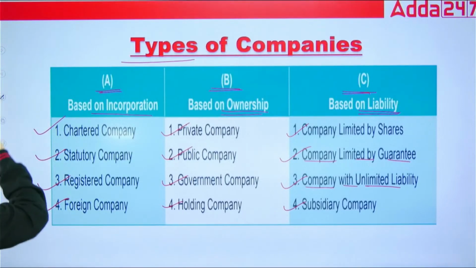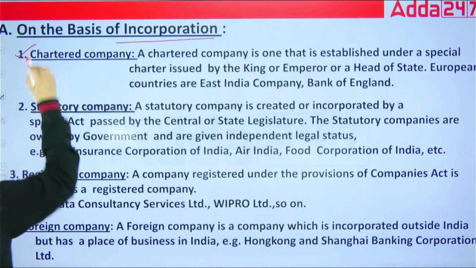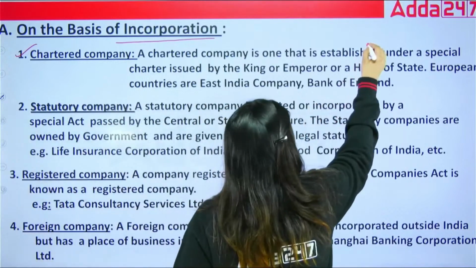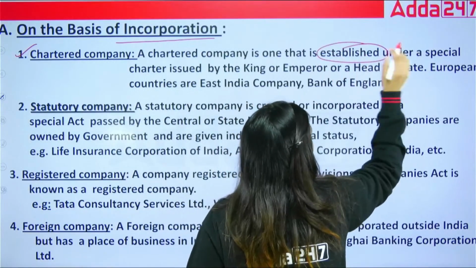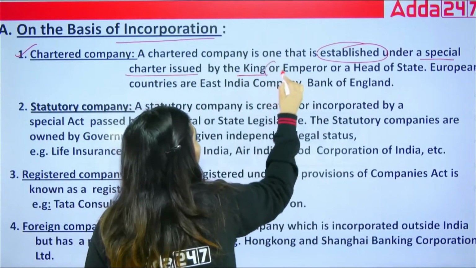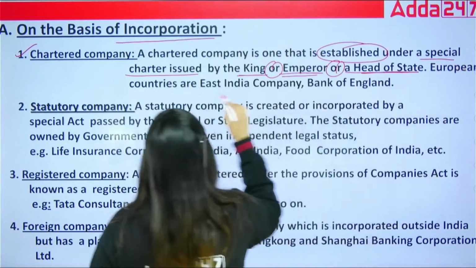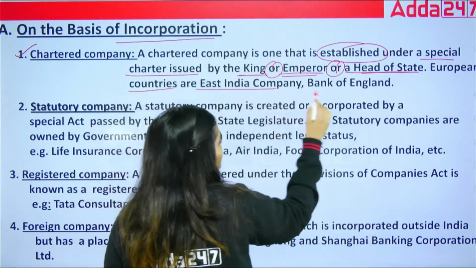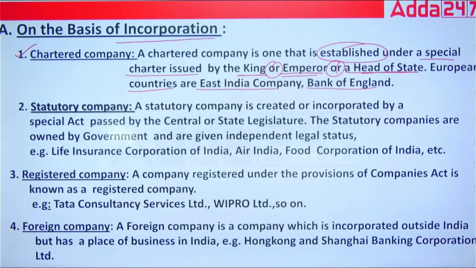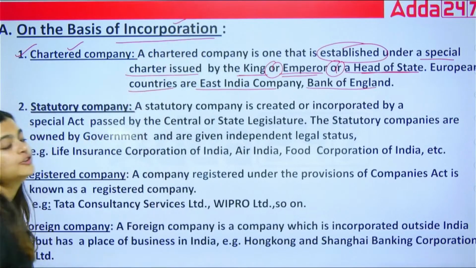So let's start with the first type of company based on incorporation. First is the chartered company. Any company which is established under a special charter issued by any king or emperor or any head of state, like in European countries, East India Company or Bank of England. If this type of company is there, then it is a chartered company, and it is based on incorporation.